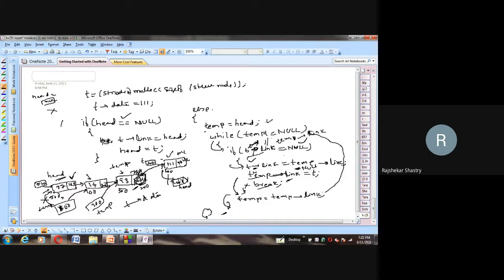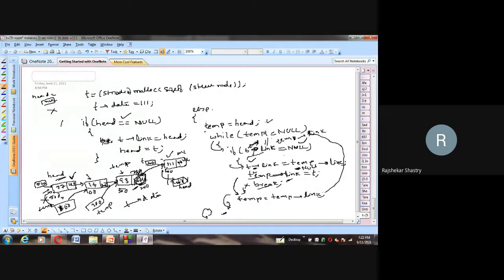So 4 or 3, whatever it may be, it depends upon our assumption. If I assume that temp link itself is 1 primitive operation, then only 3 primitive operations altogether in the best case. Otherwise, if temp link itself takes 2 primitive operations, then 2 plus 1, 3 or in total 4: 2 assignments, comparison and execution. All in all, if head is equal to null and the condition is true, that is the best case. So in the best case, big O of 1.